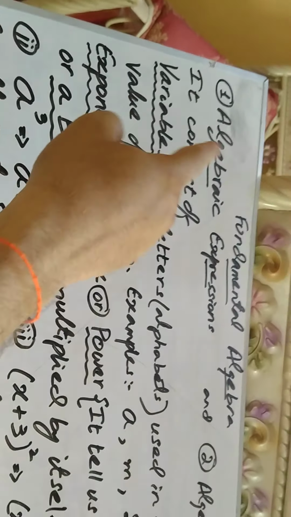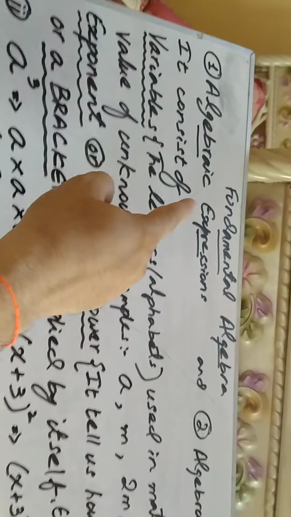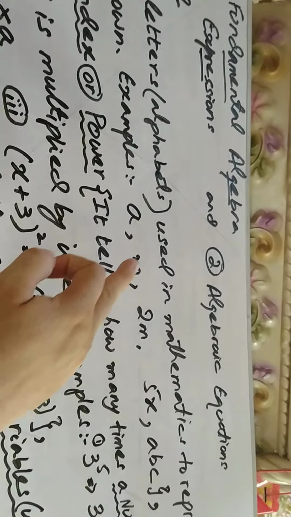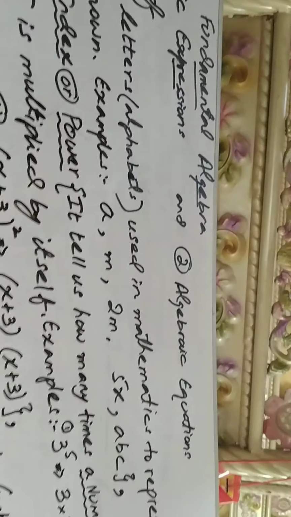algebraic expression. Now number 1 is variable. The first thing is always variable. So what is variable? The letters, alphabets used in mathematics. You have seen 2x, 3x, xy, 5y, z, a, b, c, d. So the letters or alphabets used in mathematics to represent the unknown thing.